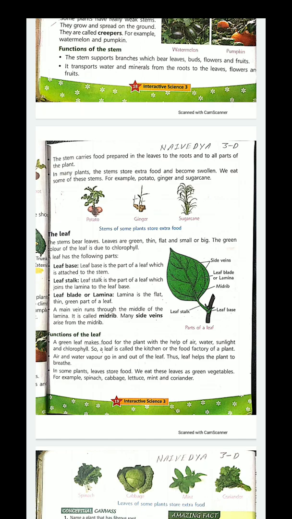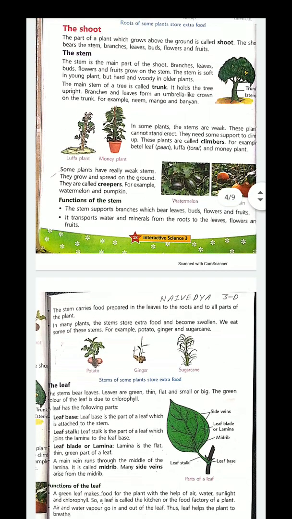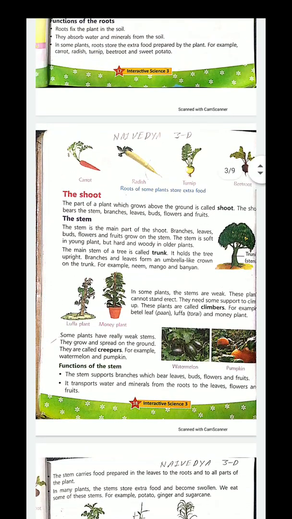Lettuce. Sugarcane. Watermelon. Creepers. Climbers.